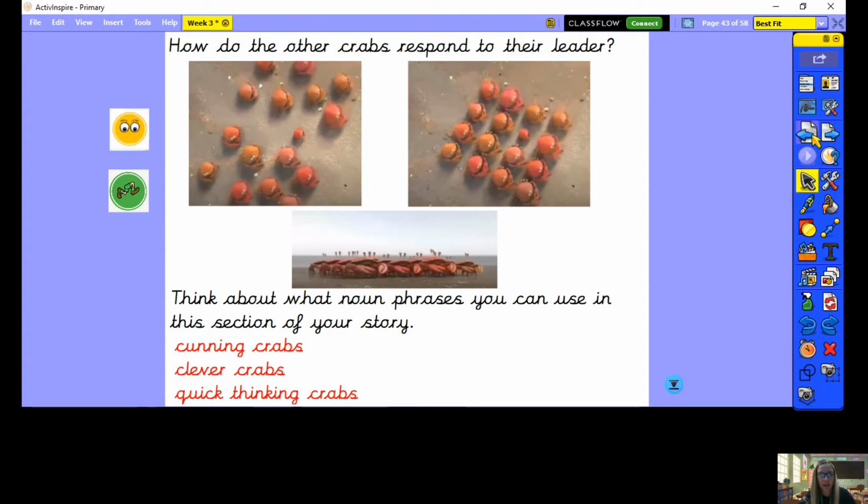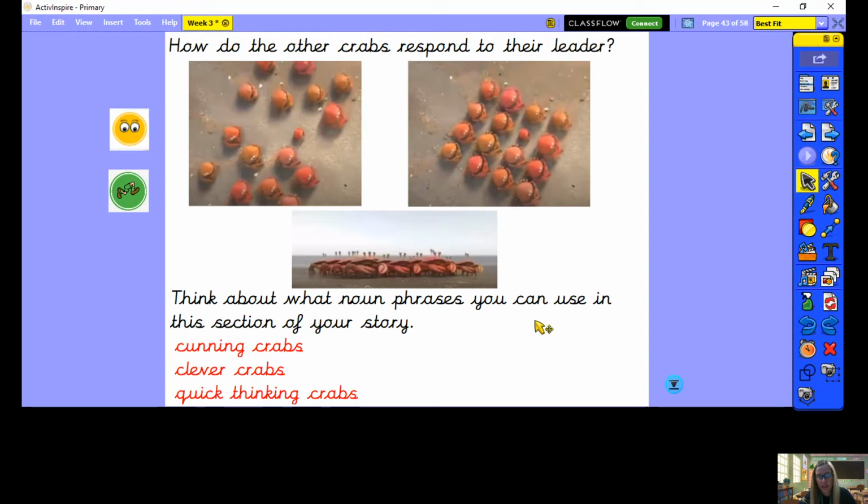Just to think about now, how do the other characters in your story respond to their leader? In the cunning crabs, we've suddenly got the crabs following their leader's orders, and they come together to form a square formation here. You can see that they're ready now for the imminent attack of the seagull as he dives down towards them.